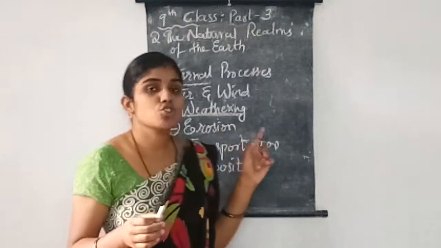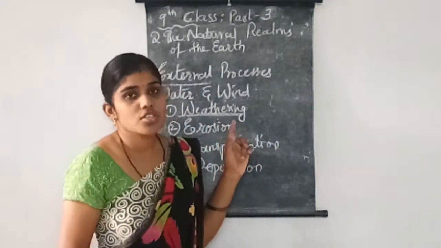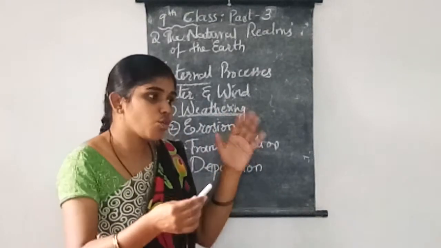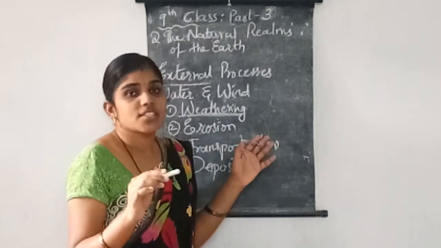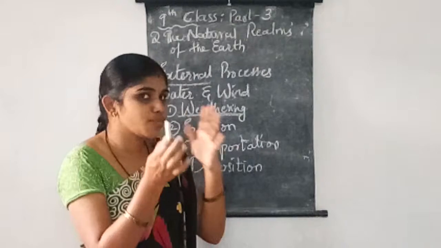Next, erosion. Erosion means the water which is flowing across the rocks, trees, mountains. As this water goes on flowing, the mountain or rock is getting cracks and also getting broken.